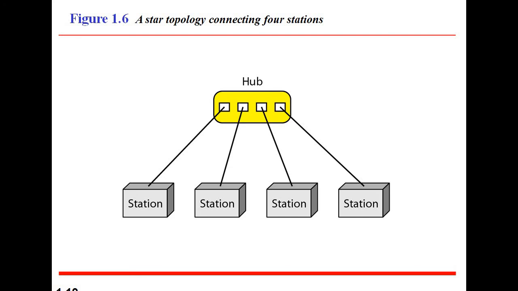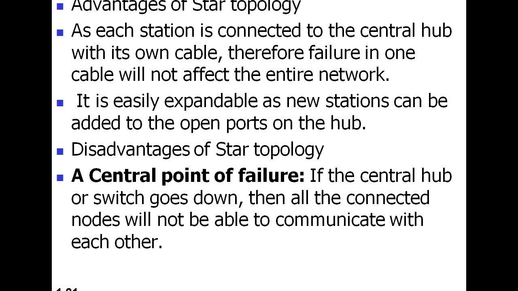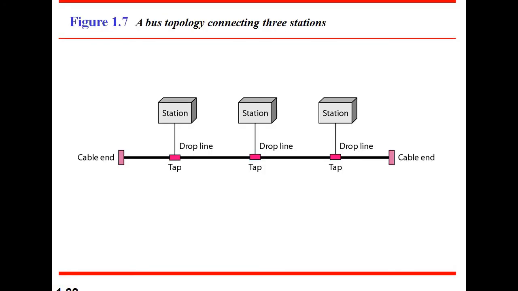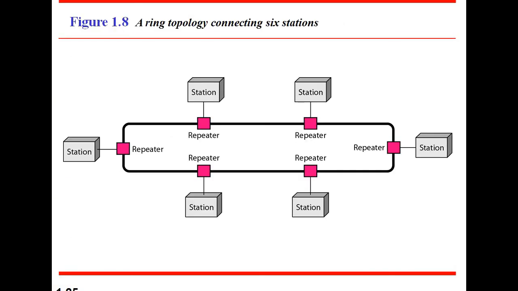The hub is known as the central computer or server computer, and all the stations are known as client computers. These are the notes regarding our star topology, and this is a bus topology. In bus topology, one single transmission medium is there, and a number of stations are connected through the backbone cable or transmission medium through a drop line or directly. This is all about bus topology notes.